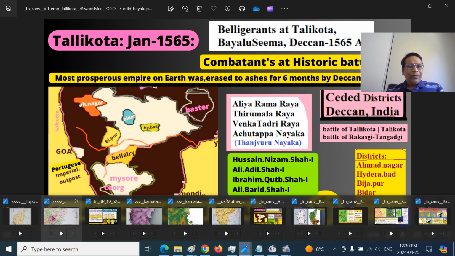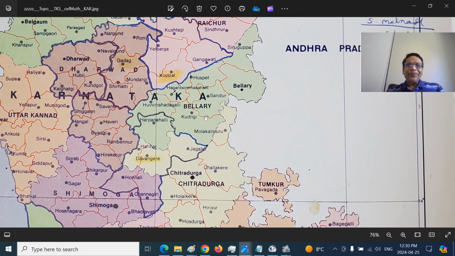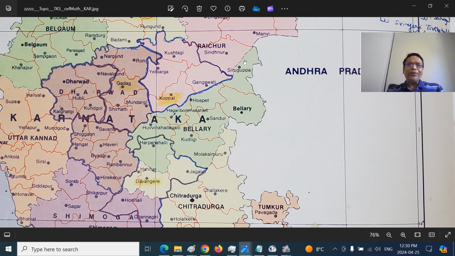So I will show you the modern district here. This is now in the Karnataka province, Sirgupa town here, Bellary town, Sandur used to be a princely state, Hospeta, and Hagari, Bommanahalli. I call it Hagari because the Chikka Hagari flows there. Huvina Hadagalli. Halli means a region.